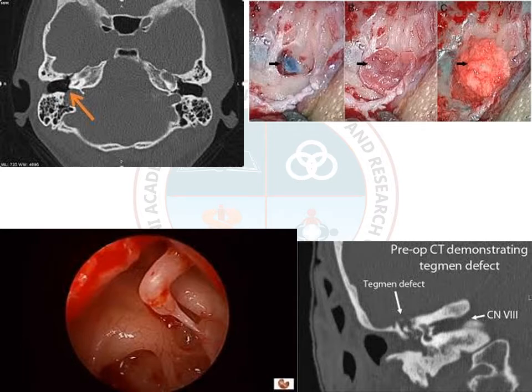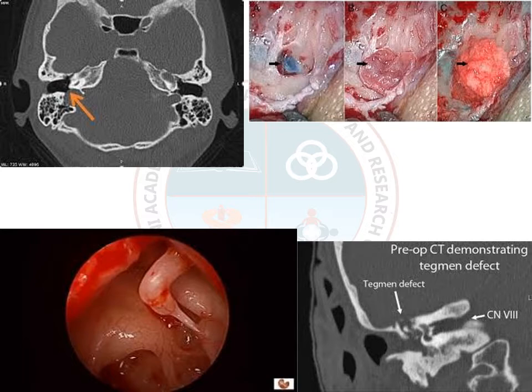Right, see in this picture, the first one is CT. Can you see a bony dehiscence in the arrow mark? That is a high jugular bulb. Okay, and in the bone between the ear cavity and jugular bulb, jugular venous sinus, there is an anatomical defect. And second one, you have the blue color. The blue one is venous sinus, where you have a bony defect. Okay, and the third, an endoscopic picture, where there is no bony cover over the facial nerve. Can you see below, near the stapes?